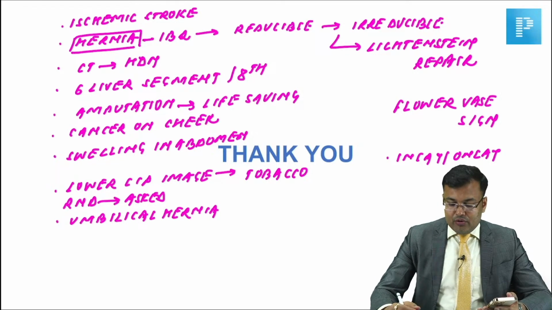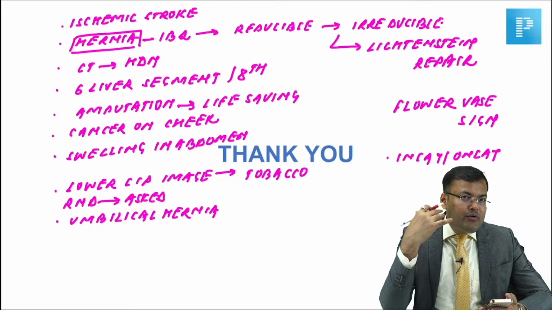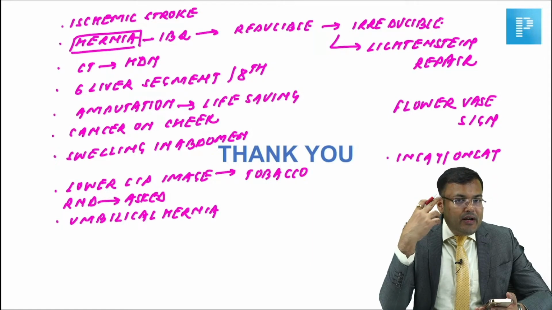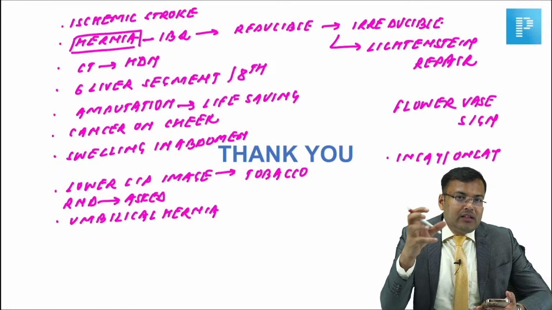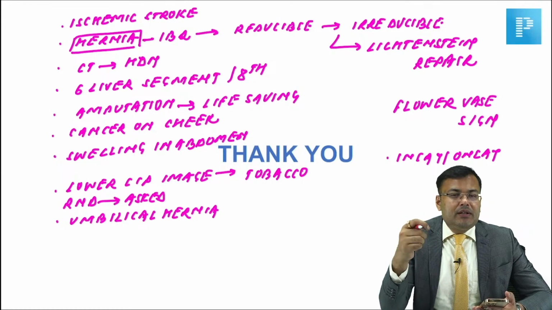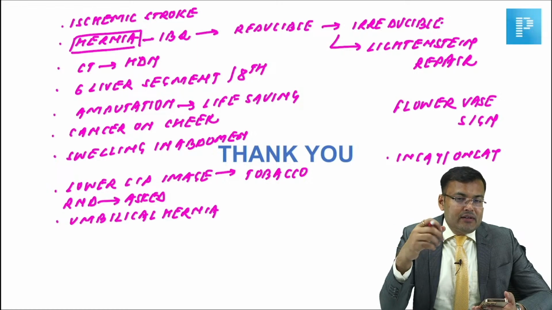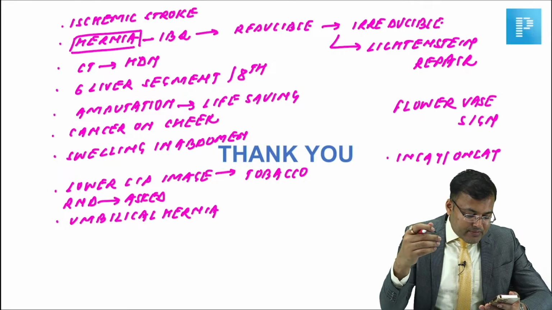Okay, guys, let me tell you about radical neck dissection. What do we do in radical neck dissection? It is removal of level 1 to level 5 lymph nodes with excision of the sternocleidomastoid muscle, internal jugular vein and spinal accessory nerve. When all three are removed, it is radical neck dissection, and if any of the three is preserved, it is modified radical neck dissection. Usually in MRND, all three are preserved.